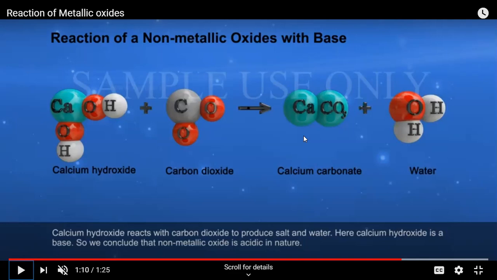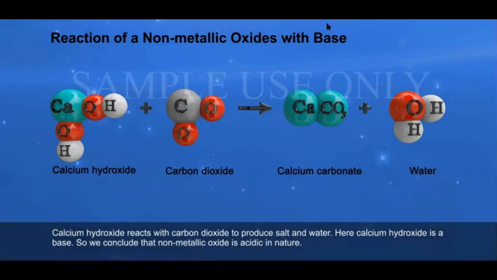That is, how do we keep in mind that metal oxides will react with acids only? Because generally students ask me that. So there's a trick. You can learn it in the form of MOB. MOB means metallic oxides are basic. And NAMOA means non-metallic oxides are acidic. So since metallic oxides are basic, they will react with acids. And since non-metallic oxides are acidic, they will react with base always. I hope the concept of metallic oxides and non-metallic oxides is clear. Thank you.